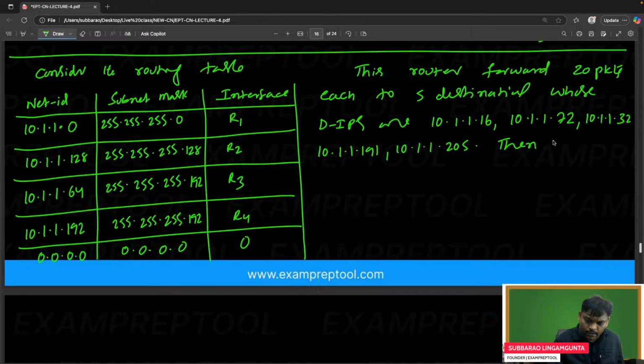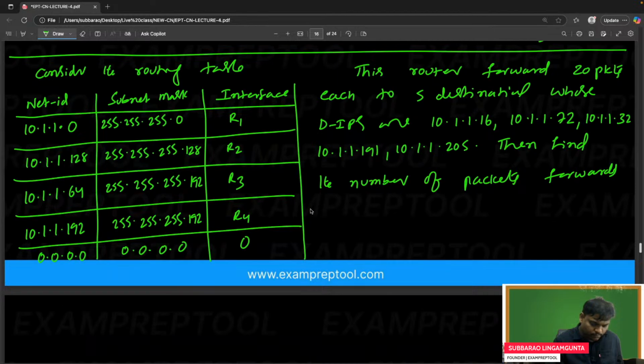Then find the number of packets forwarded via the next hop router R2.